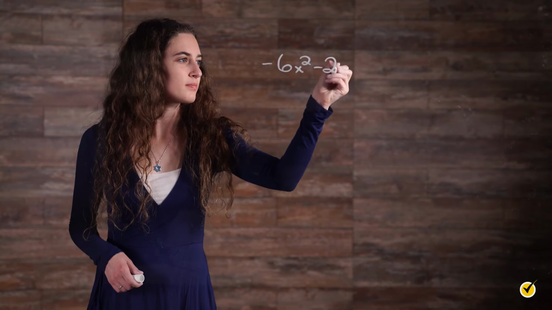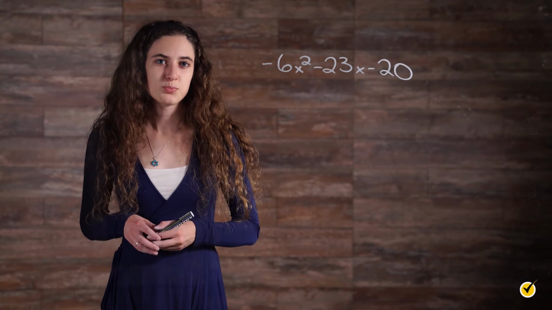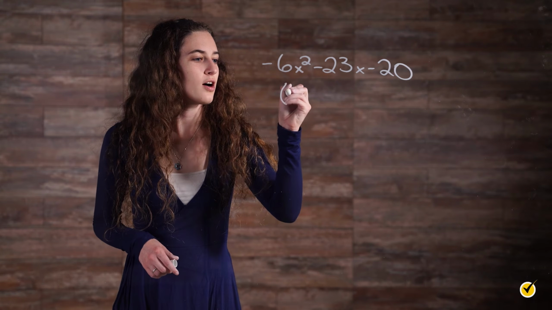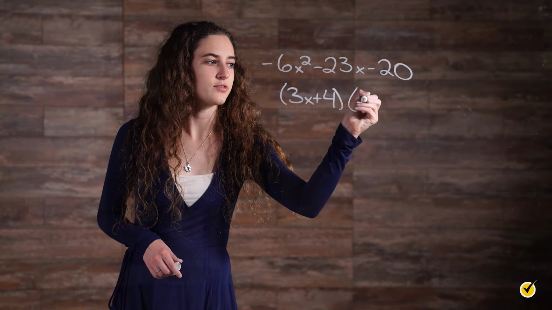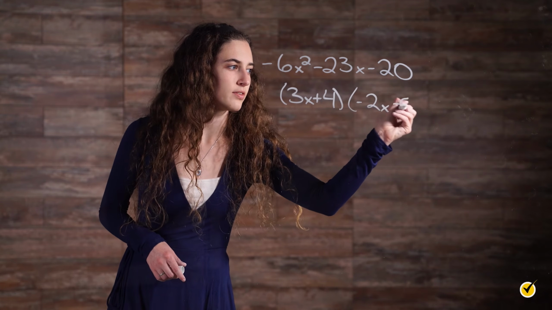Polynomial division is closely related to multiplication and factoring. Consider the number 6. Its prime factors are 2 and 3. 2 times 3 equals 6. So 6 divided by 2 is 3, and 6 divided by 3 is 2. This polynomial has prime factors of 3x plus 4 and negative 2x minus 5.